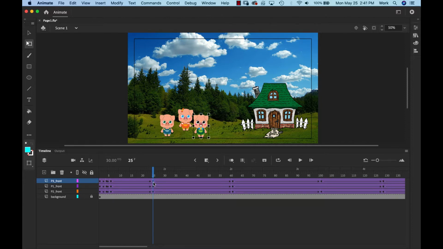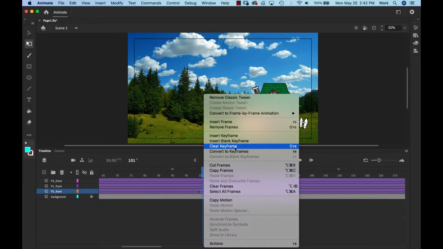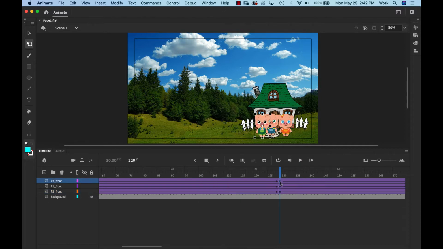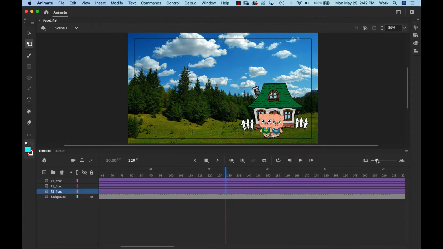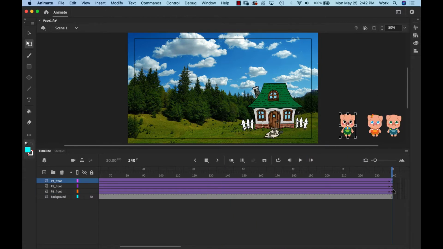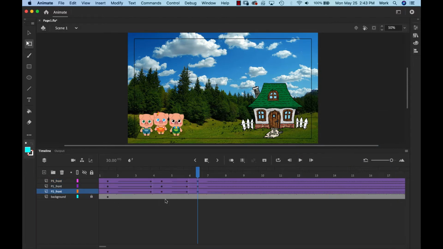I'm going to select that keyframe. While I'm in the timeline, I'm going to right click and say clear keyframe. I'm going to zoom in individually. You can do this by clearing keyframe. I click on that keyframe, I hold down the shift key, and then I click on this keyframe, and then all three are selected. I right click and go to clear keyframe. I'm going to change the view, and I'm going to do that with the last ones as well, and I'm going to clear the keyframe.